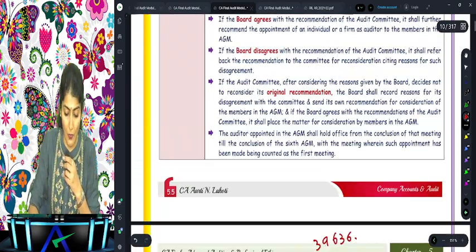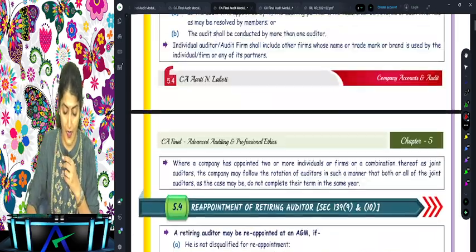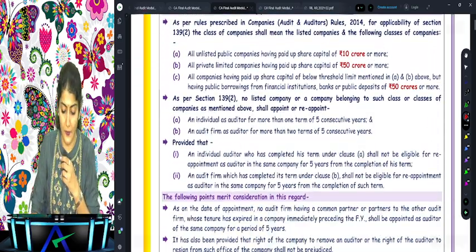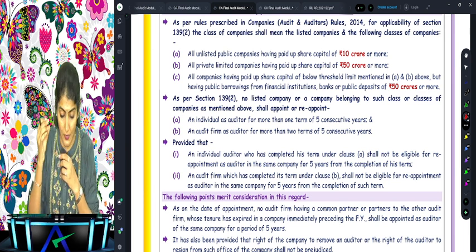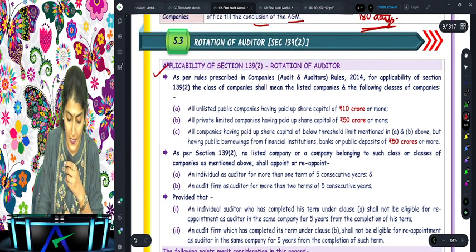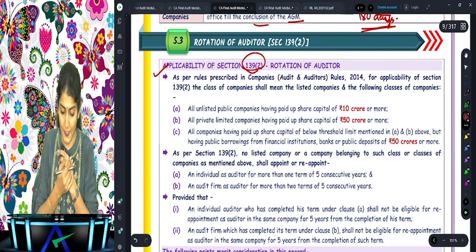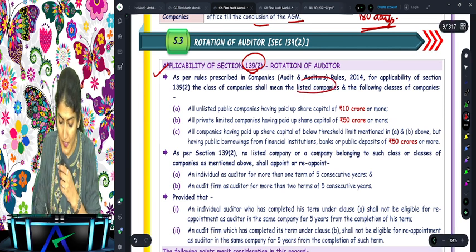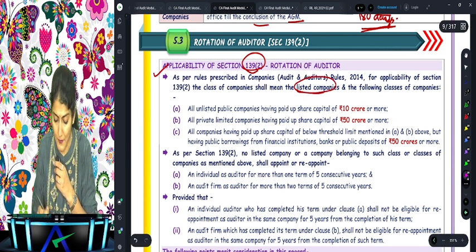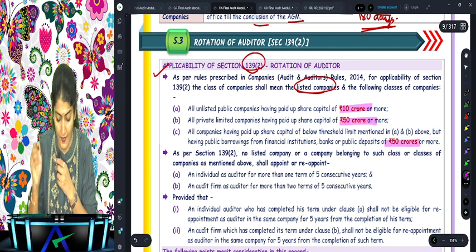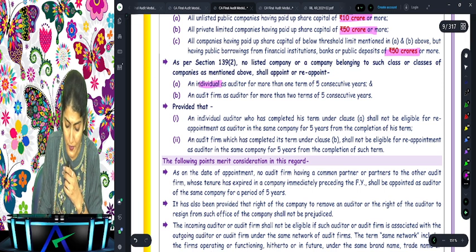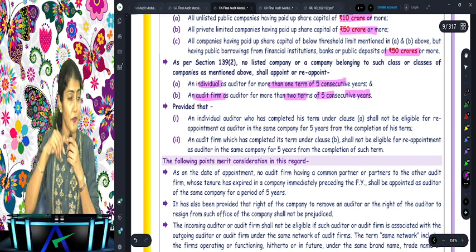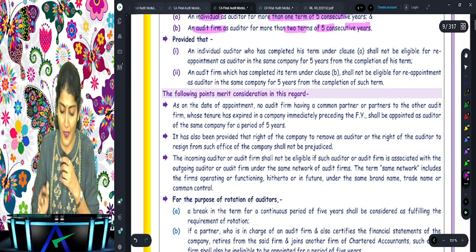Okay. And now let us discuss these 2 points, which are regarding the rotation of the company auditor and also regarding the provisions relating to the audit committee. So one, what we study is the applicability of 139(2). So to which companies is it applicable? Listed company. And apart from listed company, 10 crore, 50 crore and the 50 crore. And what does it say? They cannot appoint an auditor, an individual for more than one term or a firm for 2 terms of 5 consecutive years.